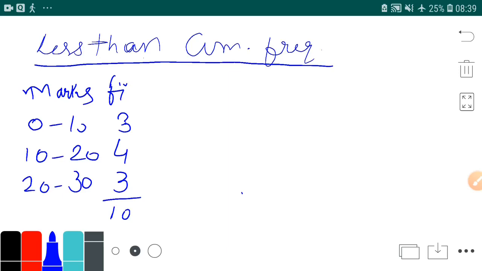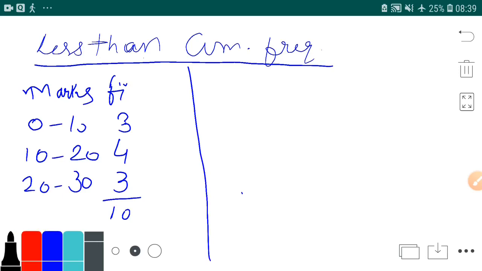Now if I tell you to convert this into less than frequency, what is this less than frequency? We will classify the table like this.